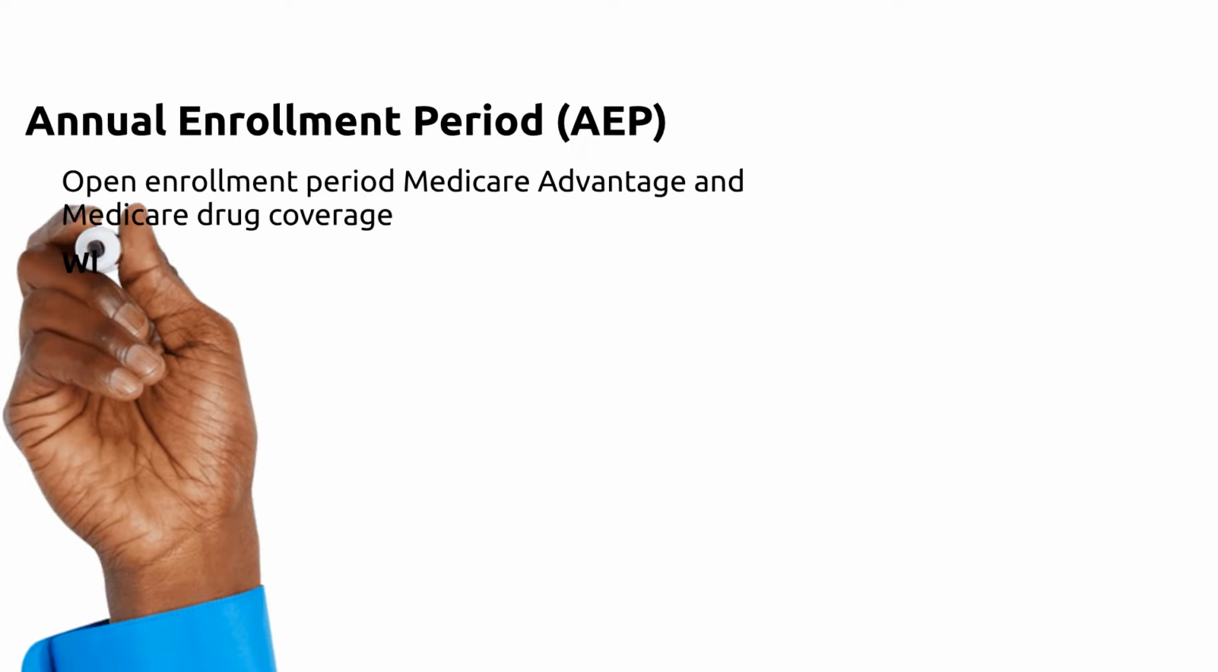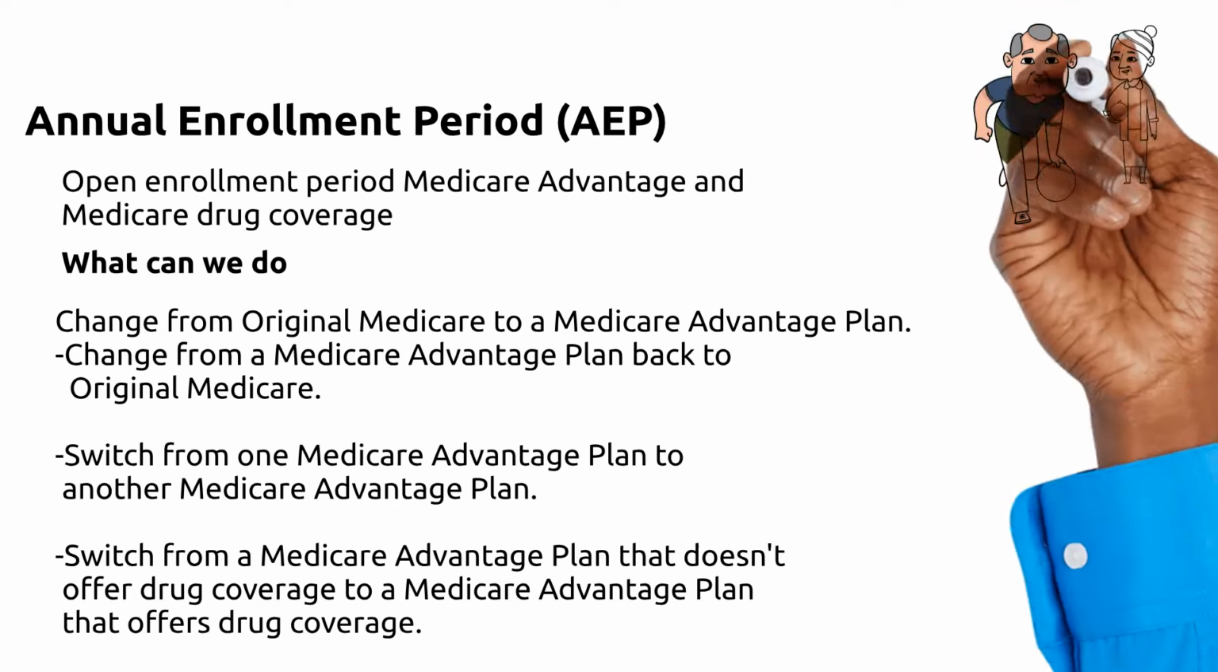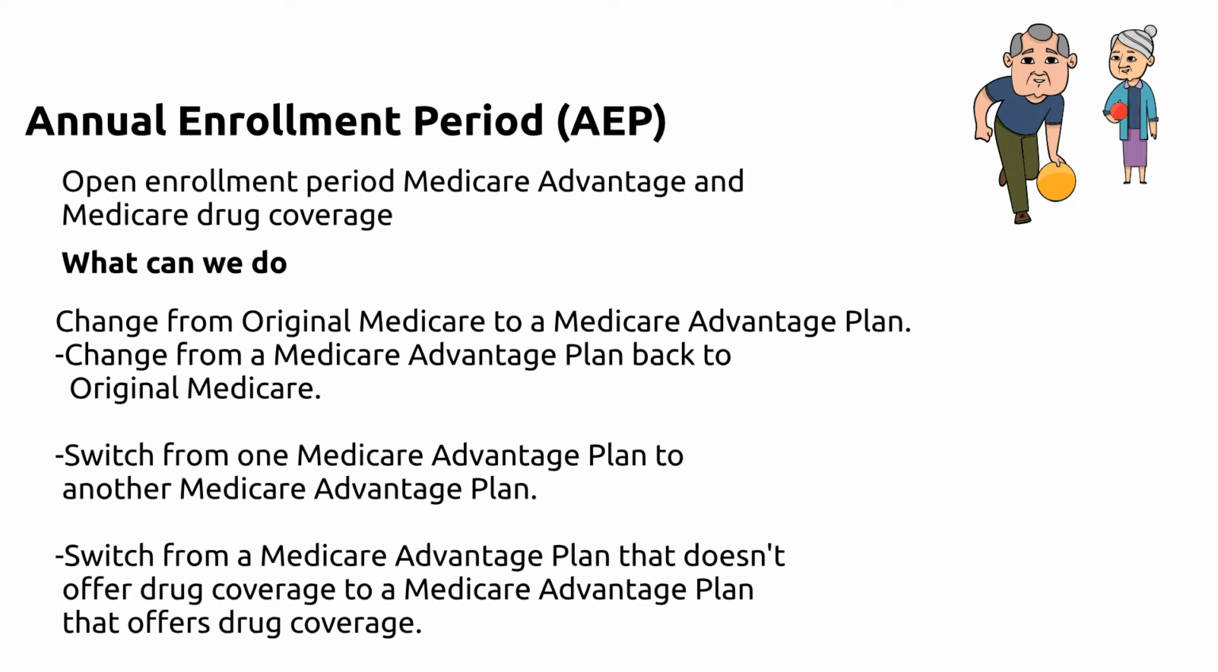Annual enrollment period, AEP. Open enrollment period, Medicare Advantage, and Medicare drug coverage. What can we do? Change from original Medicare to a Medicare Advantage plan. Change from a Medicare Advantage plan back to original Medicare. Switch from one Medicare Advantage plan to another Medicare Advantage plan. Or switch from a Medicare Advantage plan that doesn't offer drug coverage to a plan that offers drug coverage.